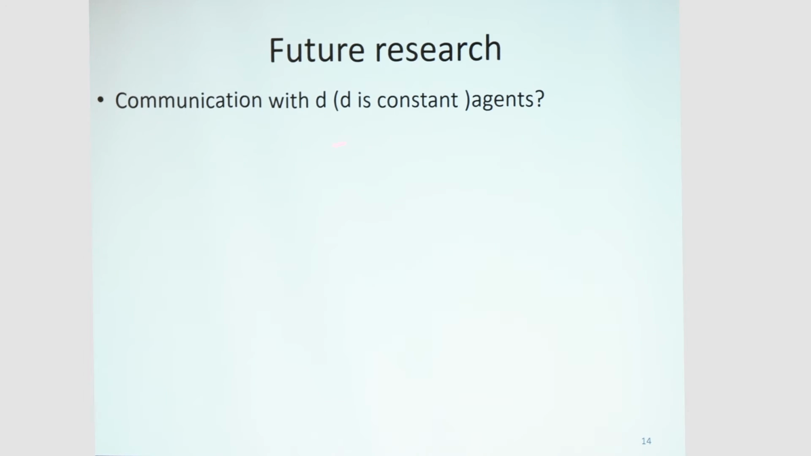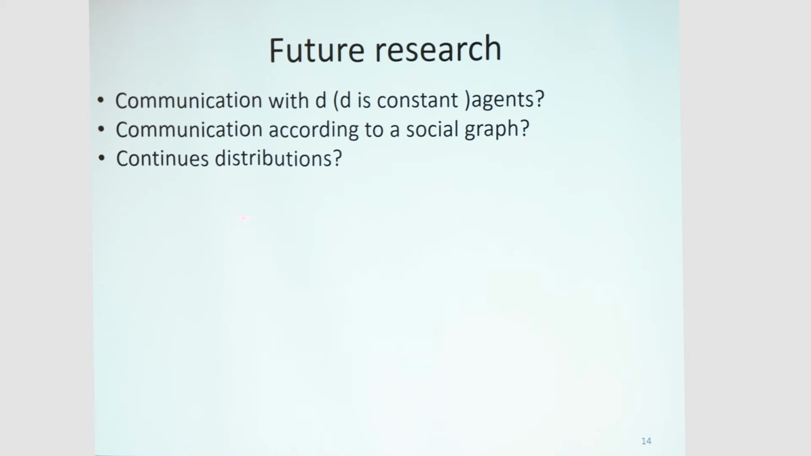And some possible future research in this paper: we assume that the agent can communicate only with one immediate predecessor. What if we let them communicate with the D immediate predecessors, where D is constant? And what if we let them communicate according to a social graph? And also, what if we assume that the distribution of R is a continuous distribution?